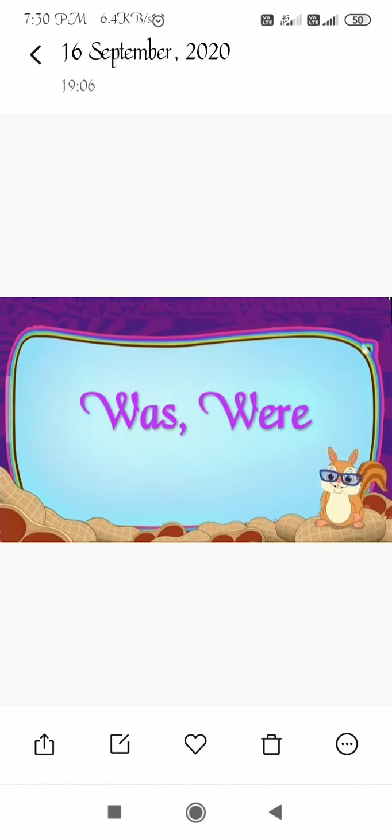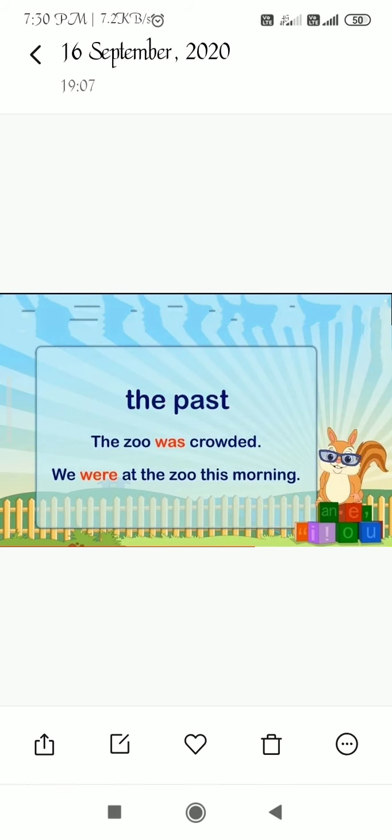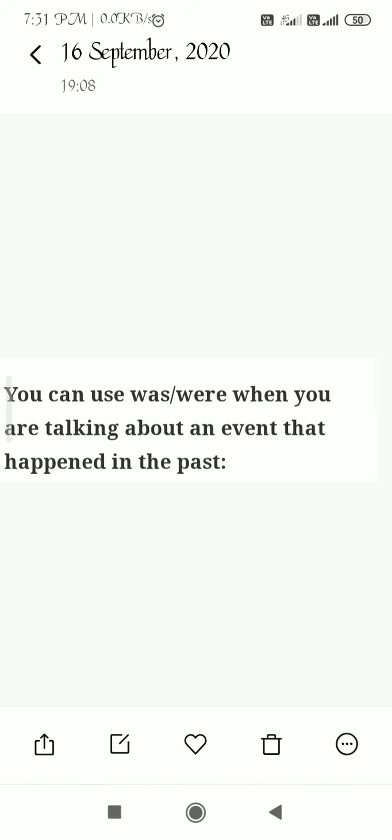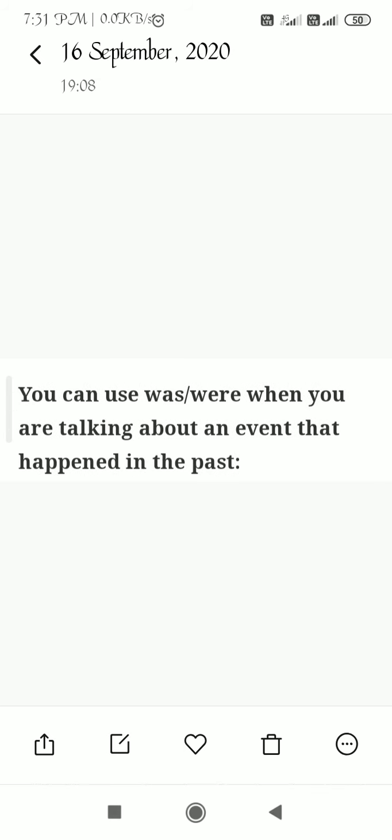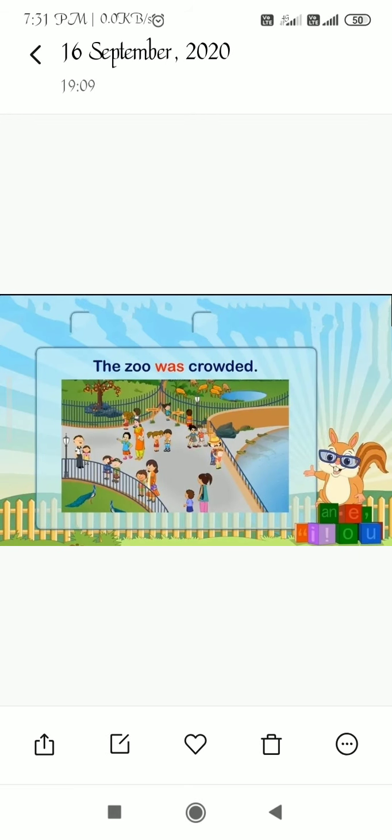Now we are going to learn about was and were. Was and were tell us about the past, the action that has taken place in the past, the event that had taken place in the past. The zoo was crowded. We were at the zoo this morning. You can use was, were when you are talking about an event that happened in the past. The zoo was crowded.